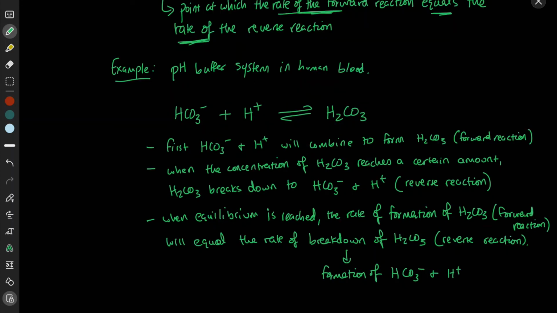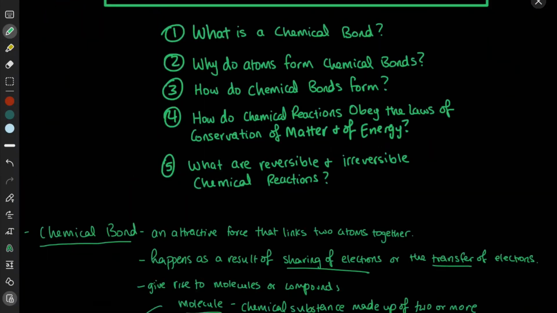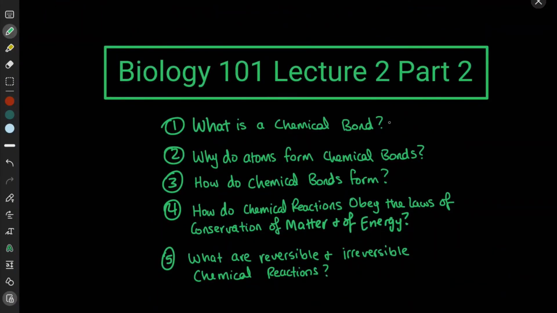Alright, that's it for this video. Let's just double check that we covered everything that we were supposed to and answered all the questions. We defined what a chemical bond is. We talked about why atoms form chemical bonds, because remember the octet rule and trying to fill their valence shells. We talked about how chemical bonds form through reactions, and how reactions obey the laws of conservation of matter and conservation of energy regardless of the type of reaction. And we finished off by discussing reversible and irreversible chemical reactions. So we talked about pretty much all of them.